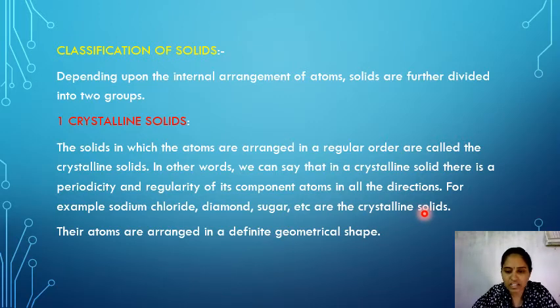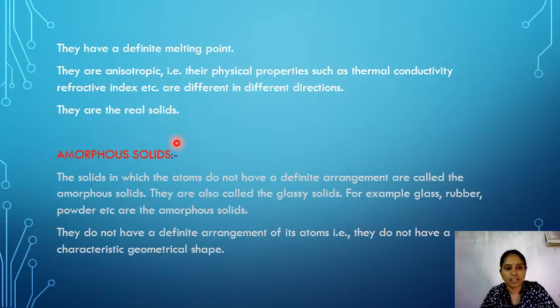In these types of crystalline solids, the atoms are arranged in a regular order, or periodically in all directions. And the atoms are arranged in a definite geometrical shape. They have a definite melting point. They are anisotropic.